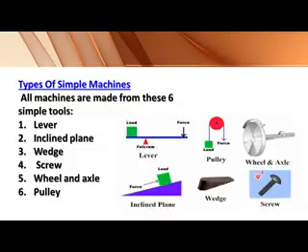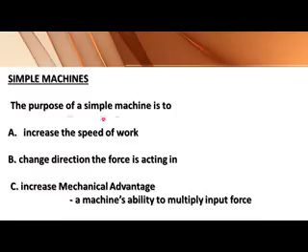All these are pictures of simple machines. Now the purpose of a simple machine is to increase the speed of the work, change the force acting on an object, and increase mechanical advantage. And what is mechanical advantage? A machine's ability to multiply input force.